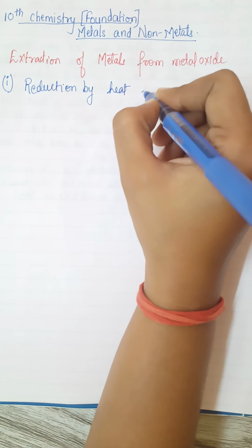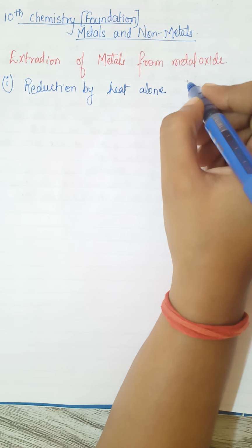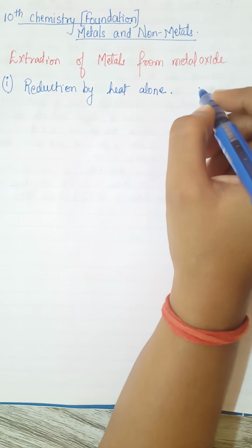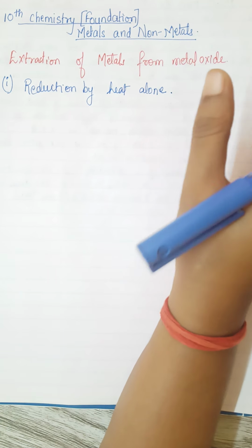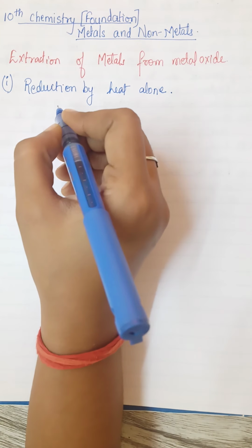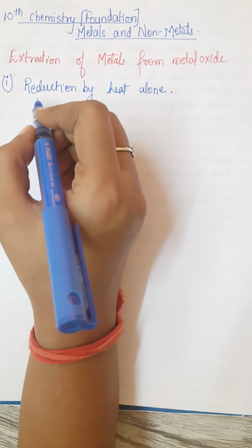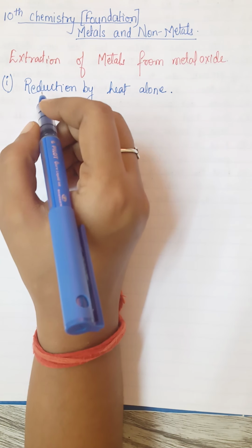Now, those metals which are very less reactive, they rarely form oxide also. So the oxide easily turns into the metal. For example, I'll write over here what are the metals which undergo direct heating reduction.